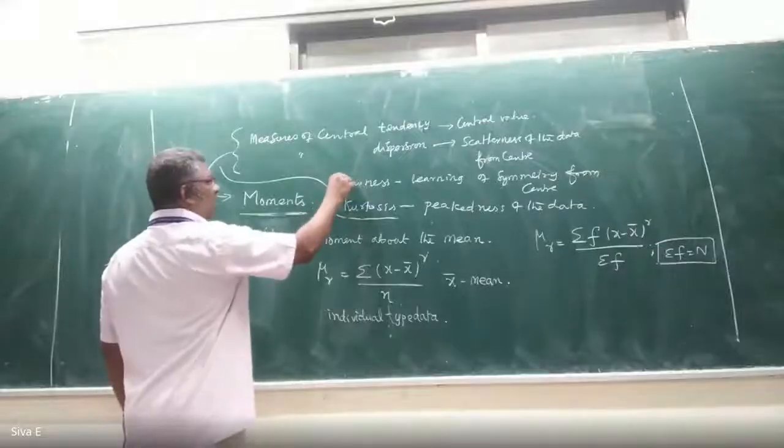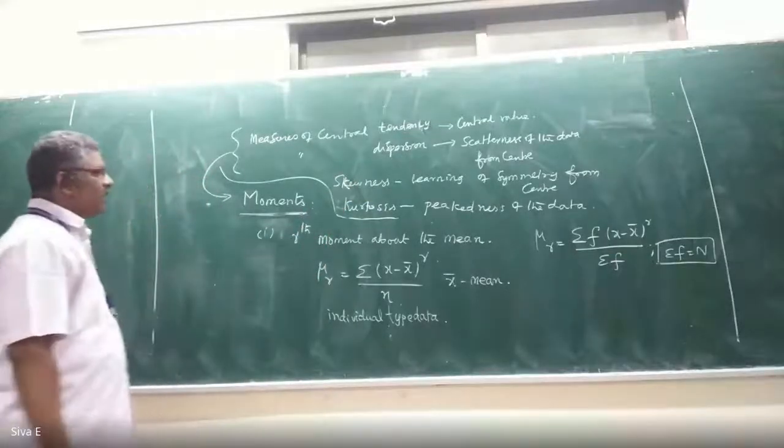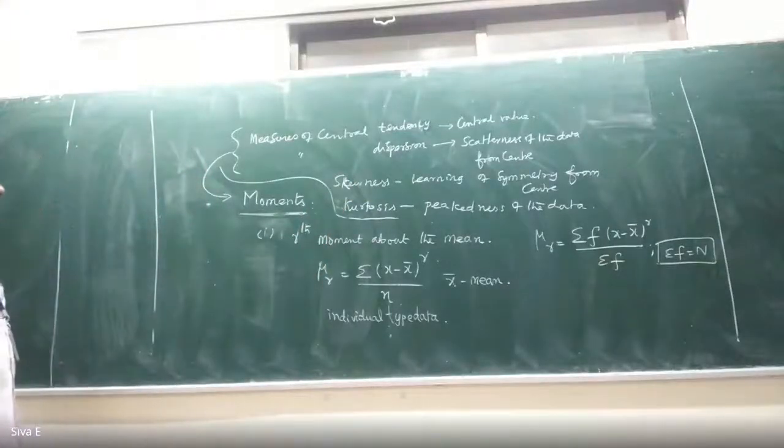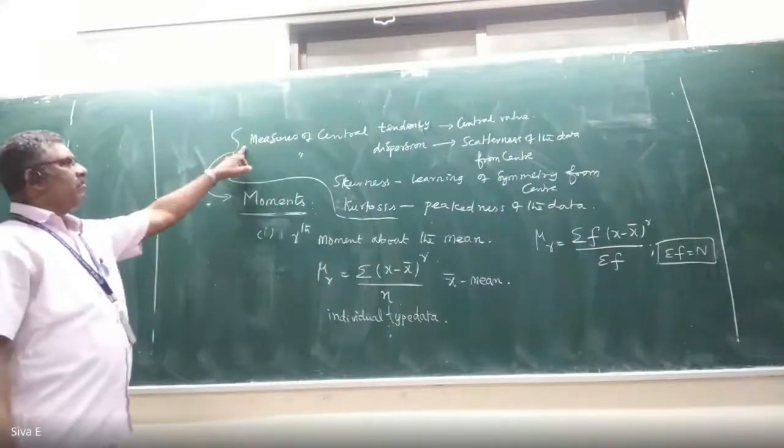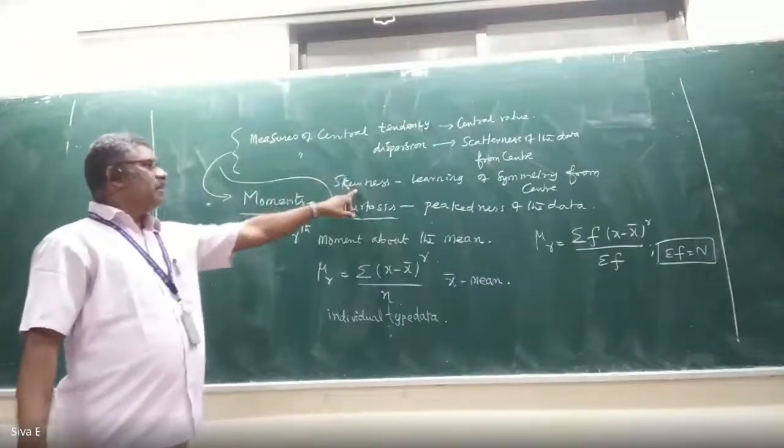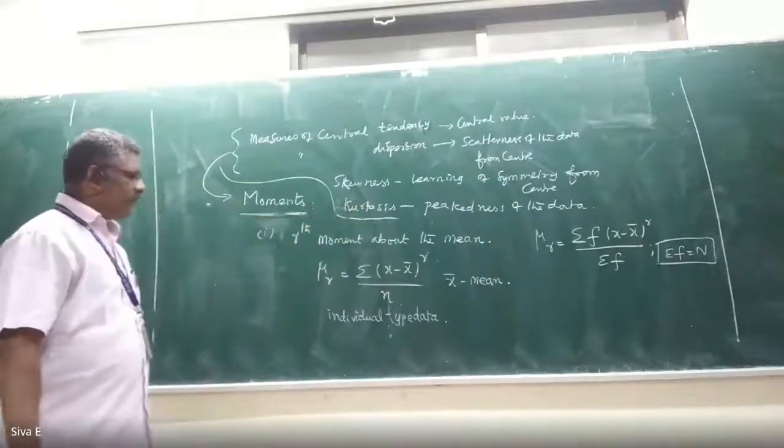Before kurtosis, what have you written, that learning of symmetry from center? Skewness. Measures of central tendency, measures of dispersion, skewness, kurtosis.